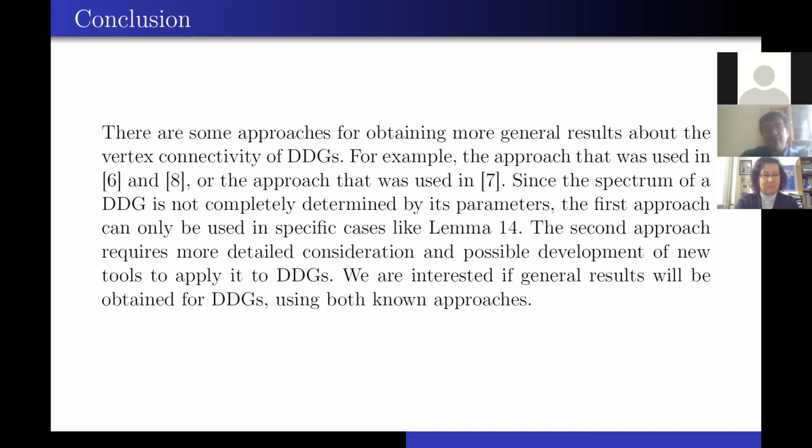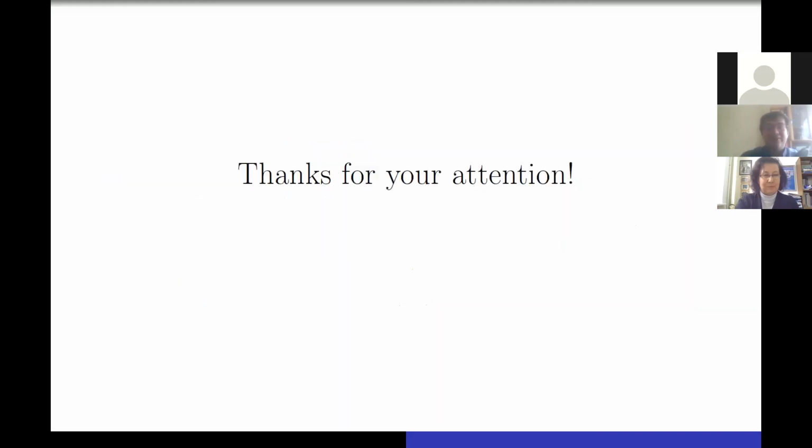Since the spectrum of a DDG is not completely determined by its parameters, the first approach can only be used in specific cases like lemma 14, and we can have results, but such cases are not really well represented. The second approach requires more detailed consideration and possible development of new tools to apply to DDGs. We're interested if general results can be obtained for DDGs using both known approaches, and we'll try to obtain such results in the future. That's all.